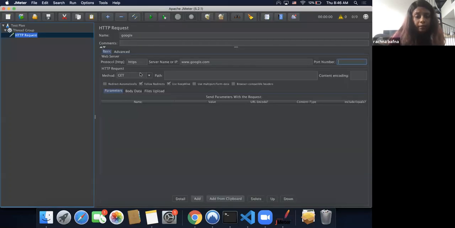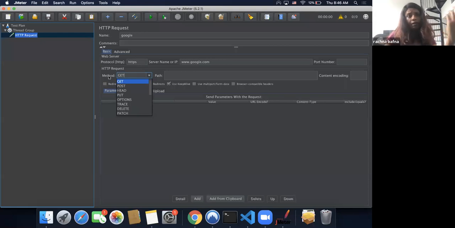It's already selected. But if you are trying to script something else, you will see the types of methods supported by JMeter: get, post, head, put, options, etc. Even if you are writing scripts for REST APIs, the most widely used methods are get, post, put, delete.